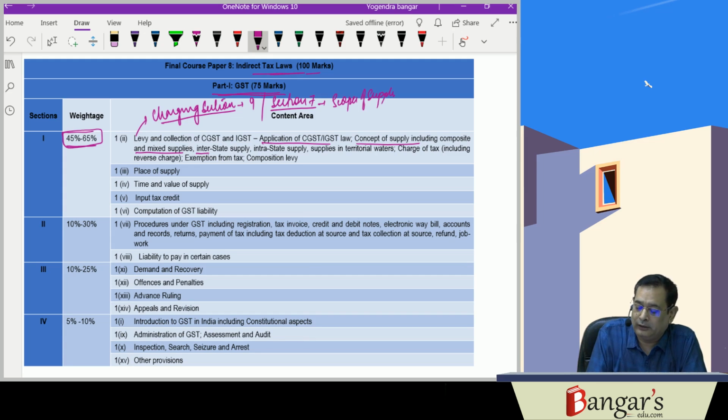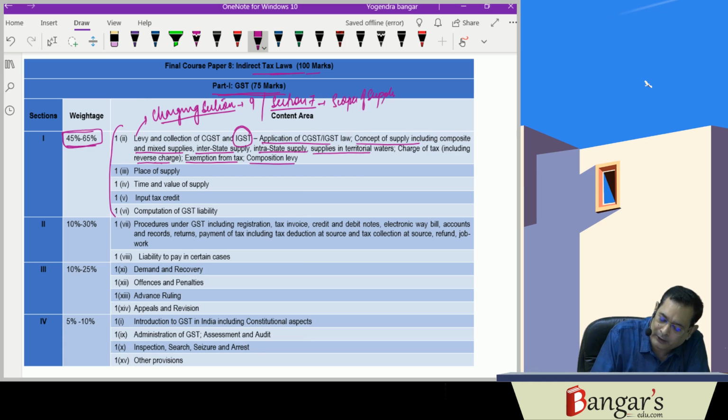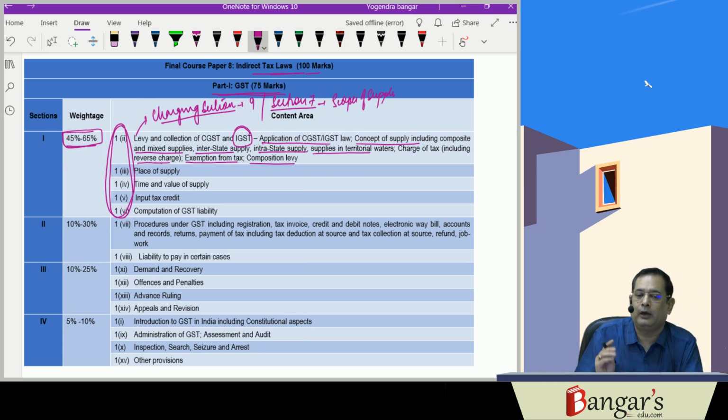Then interstate supply, this is the portion of the IGST Act, supplies in the territorial waters, charge of tax, including, say, reverse charge, which is a very, very important topic, then exemptions from tax and compulsory levy. So these are basically the topics from where various practical questions will come, and they are covered in our first 10 chapters of the GST book.